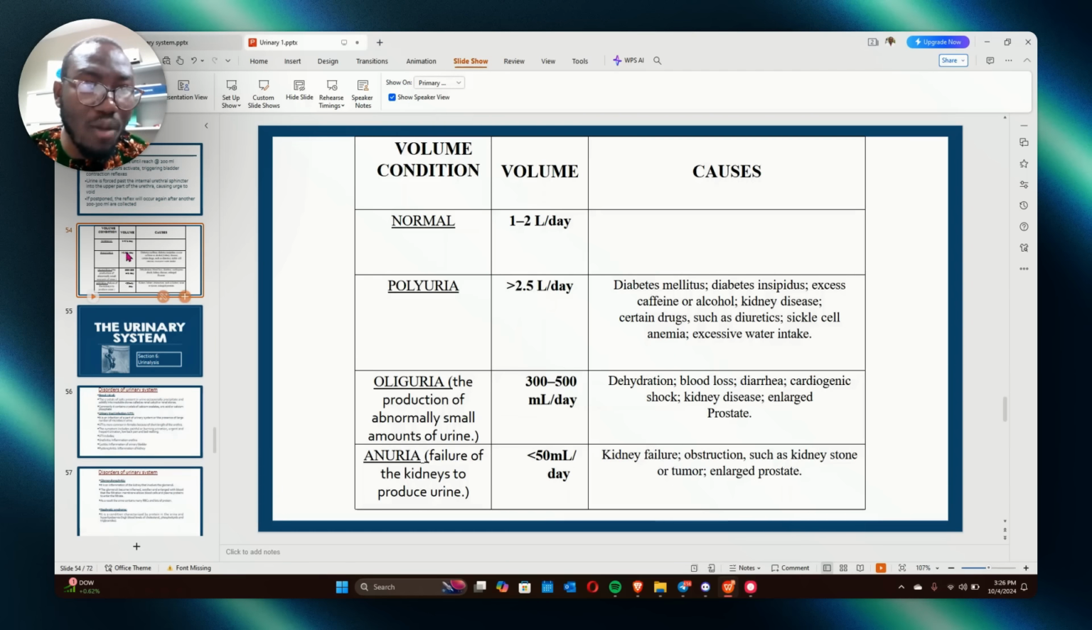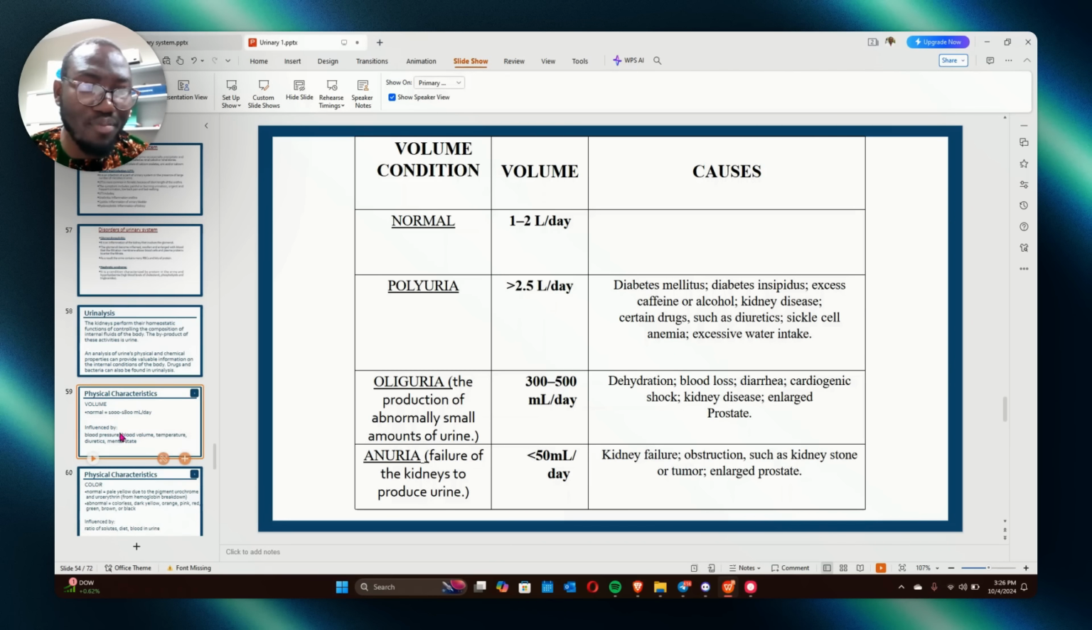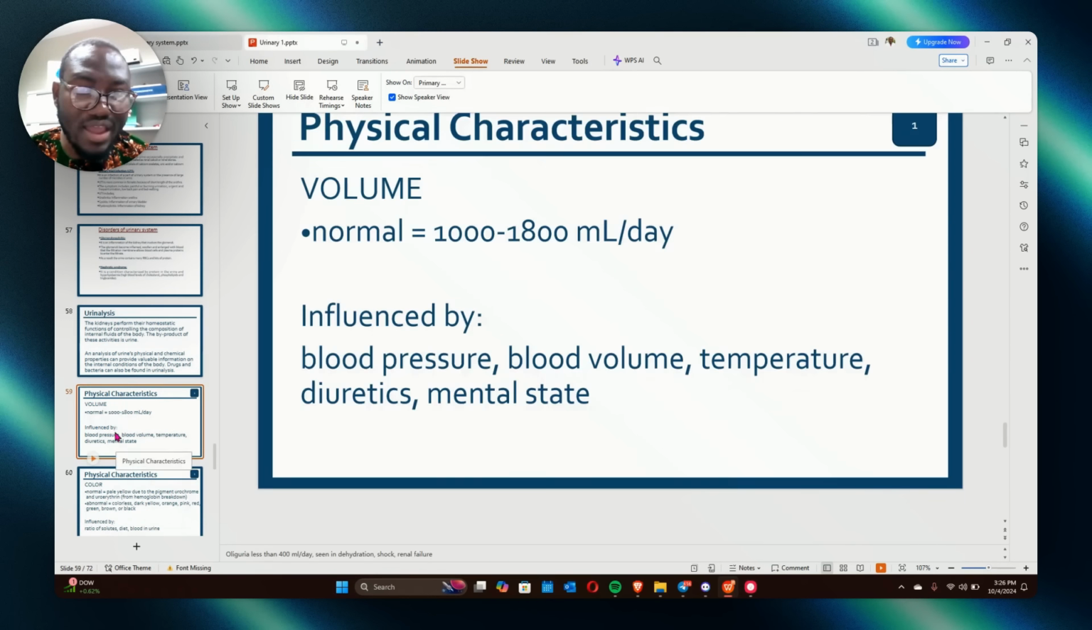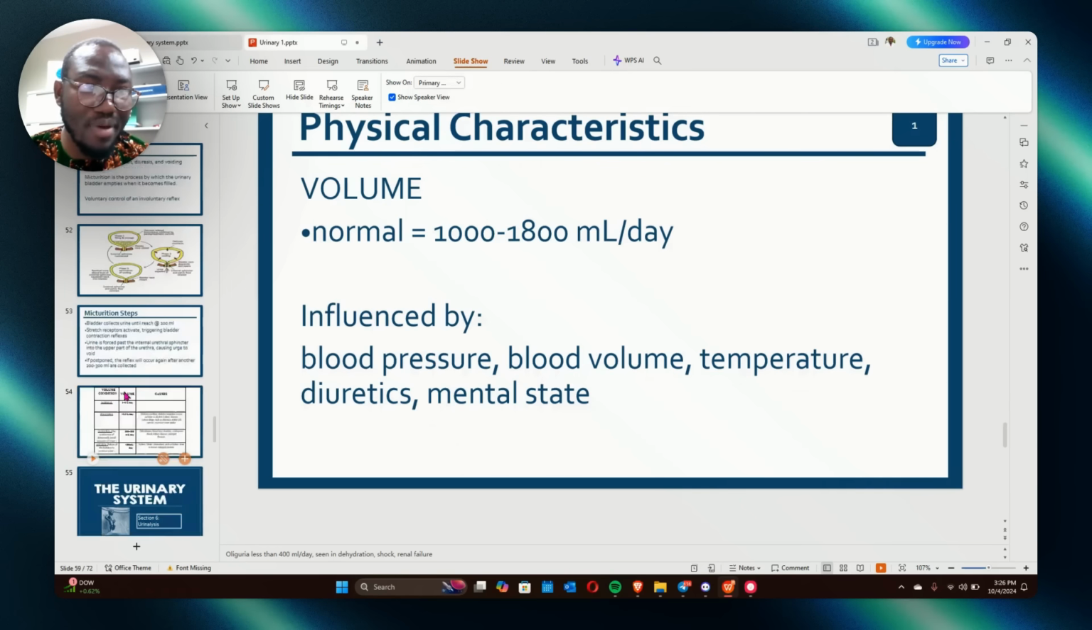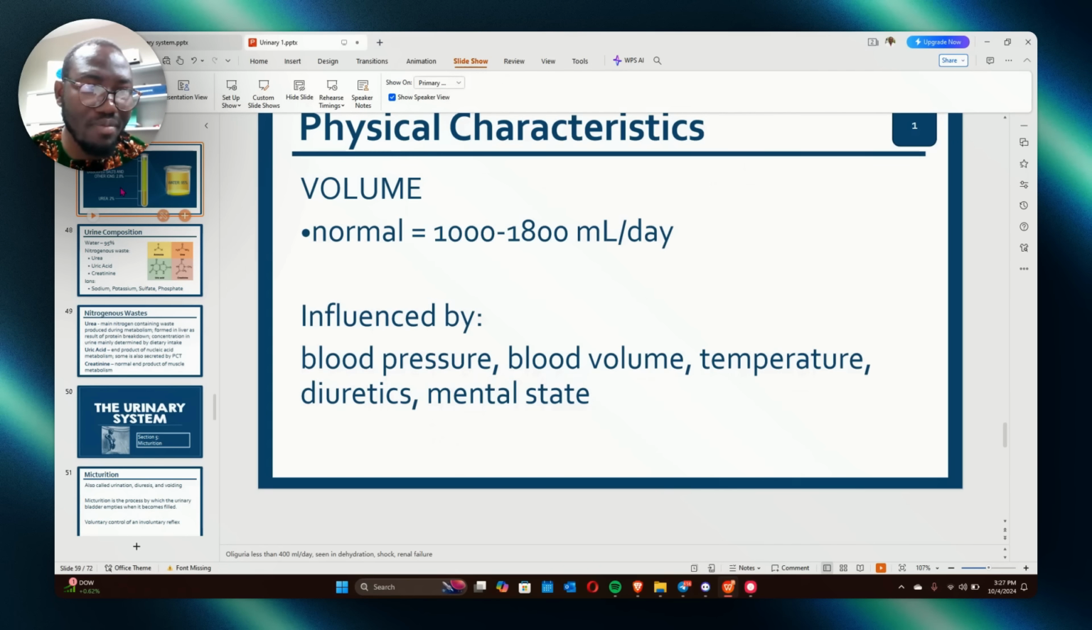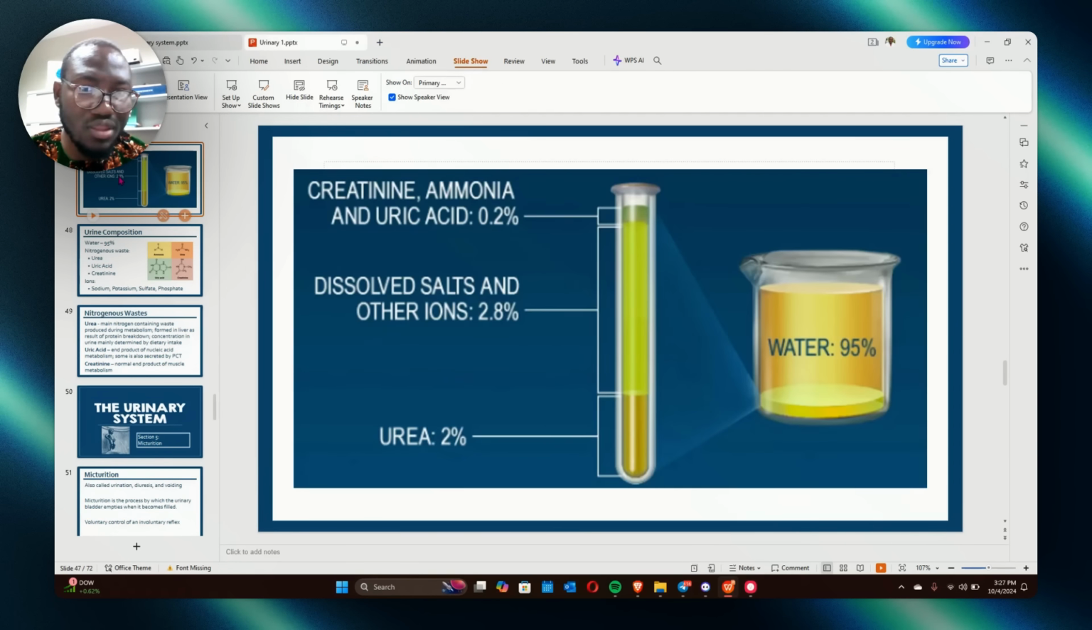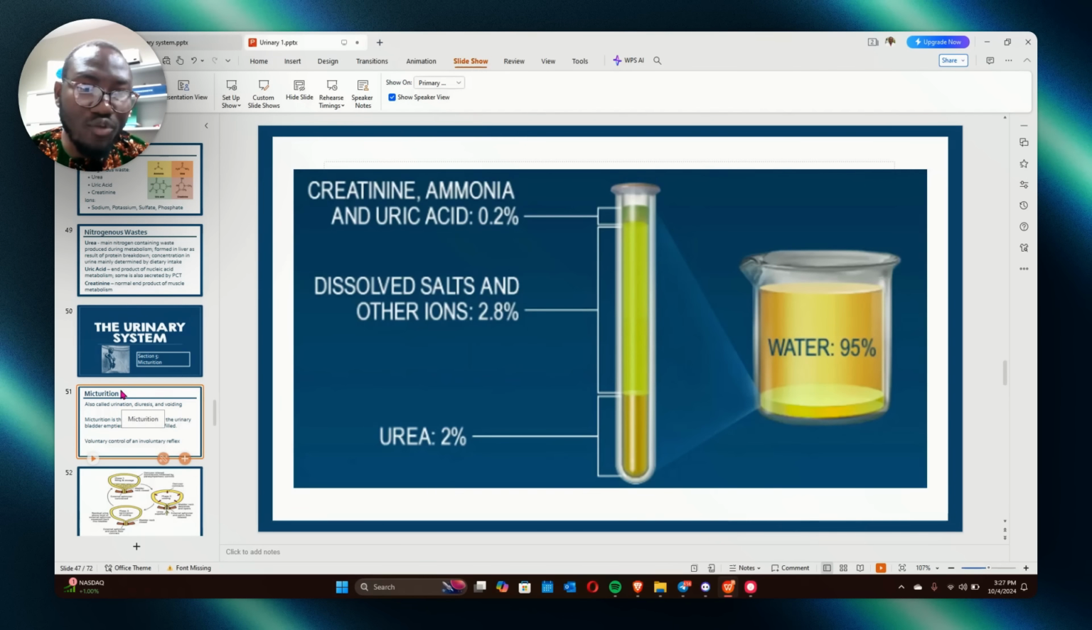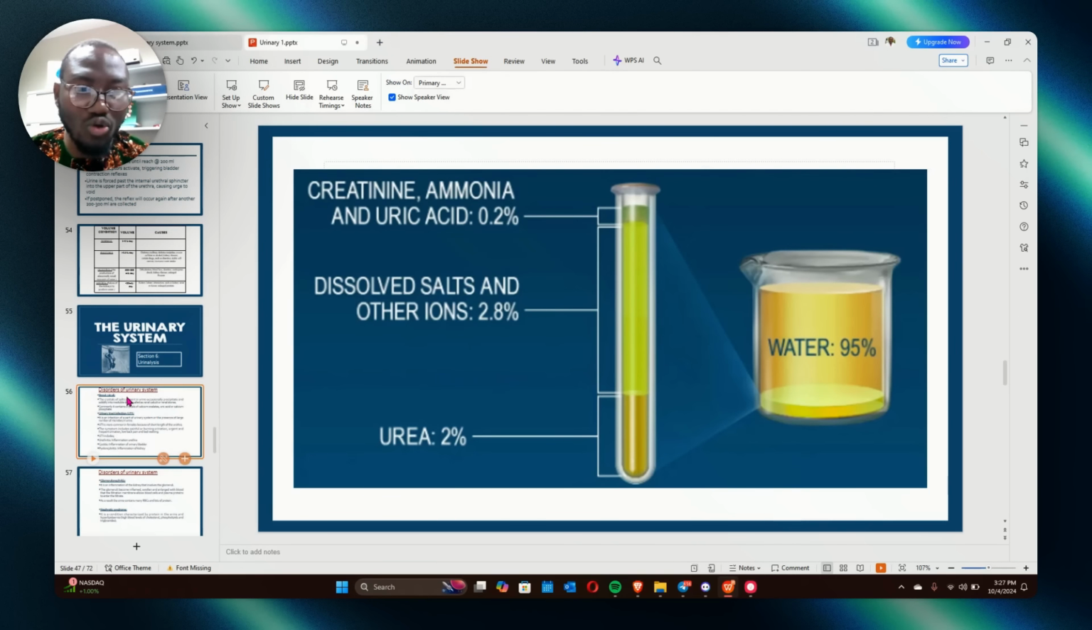And I also mentioned something very important. Let me see if I remember. Yes, I remember mentioning something. The color. I told you about the color of urine. The color of urine is caused by what? Urochrome. I really need you guys to remember urochrome.